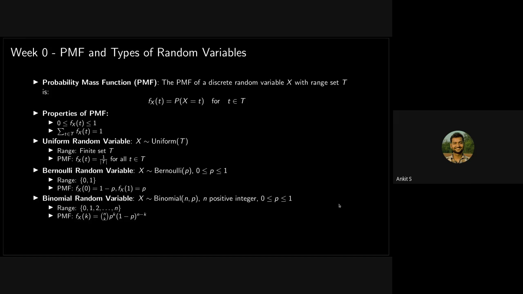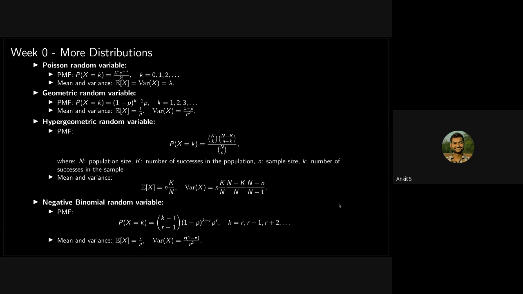So we have a Bernoulli random variable, then we have a binomial random variable. So these are very basic things that you may be familiar with. So finally, in week 0, we studied different kinds of distributions. These are very foundational and basic things that will be useful in all of the weeks that are going to follow, and also in future.